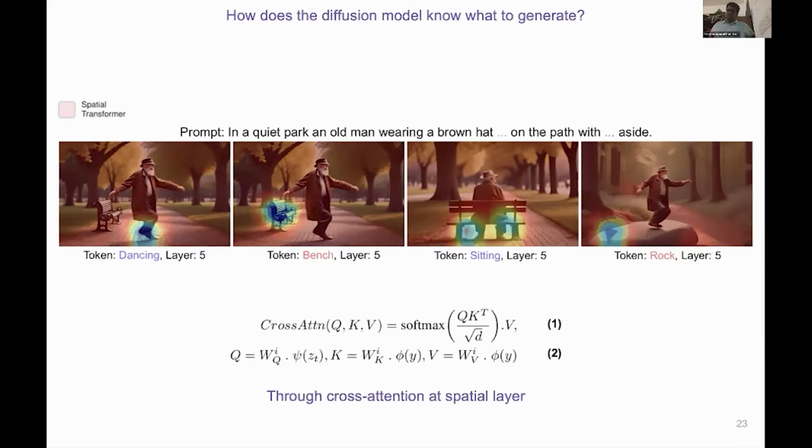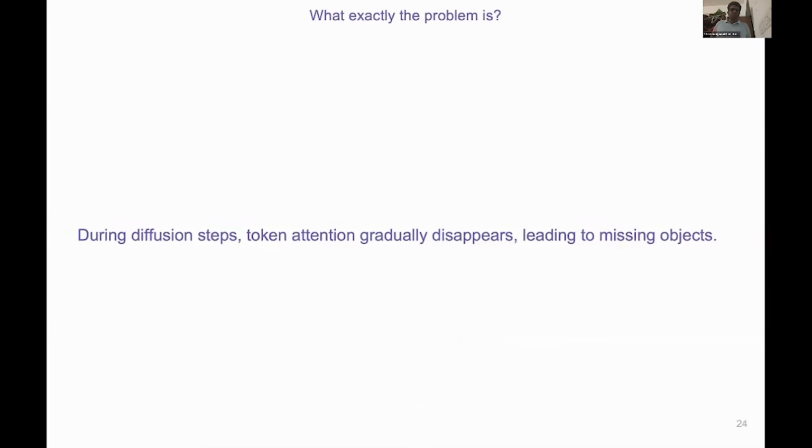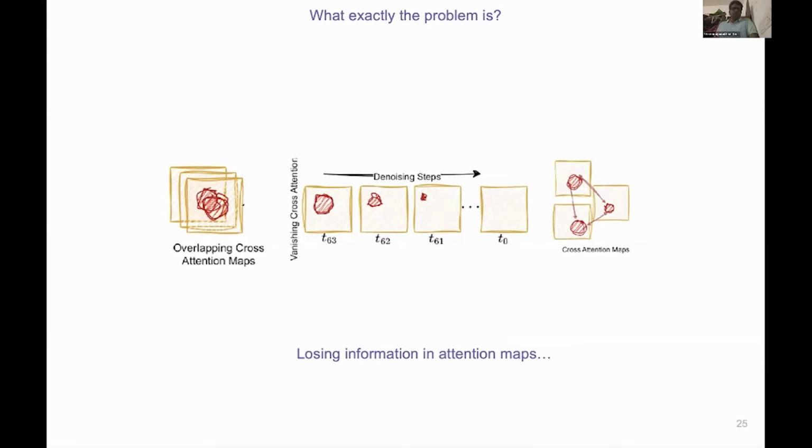The grounding mechanism exists. So where does it go wrong? That is the question we want to ask. So what exactly is the problem? During diffusion steps, we can observe that the token attention gradually disappears, leading to missing objects. This is one of the problems. As the steps progress, you get the missing object.